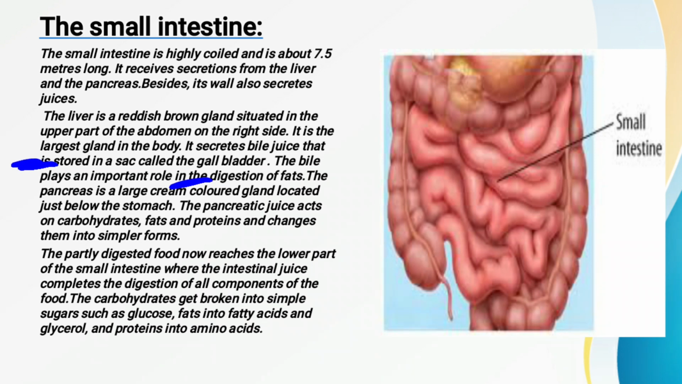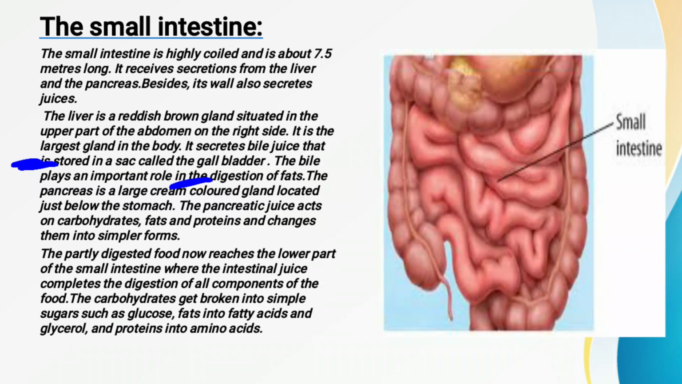The bile juice secreted by the liver is very helpful for the digestion of food, and mainly for the digestion of fats. If there is a lack of bile juice, then the fats will not be digested properly. So this is the main function of bile juice, that it plays an important role in the digestion of fats. The next gland we have to study is the pancreas.